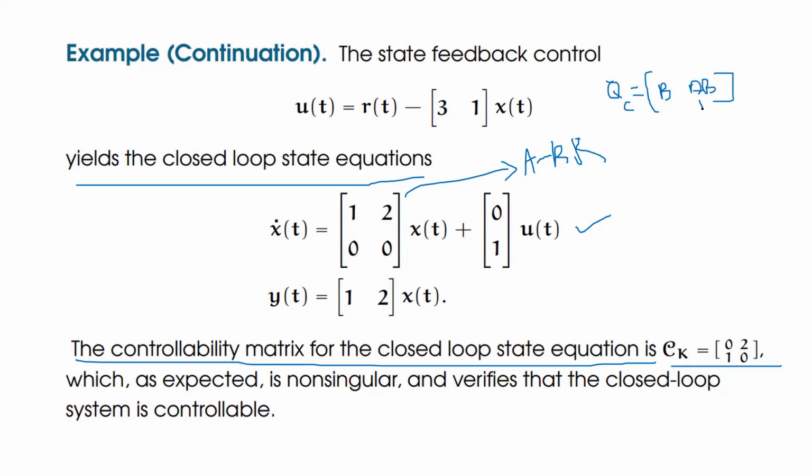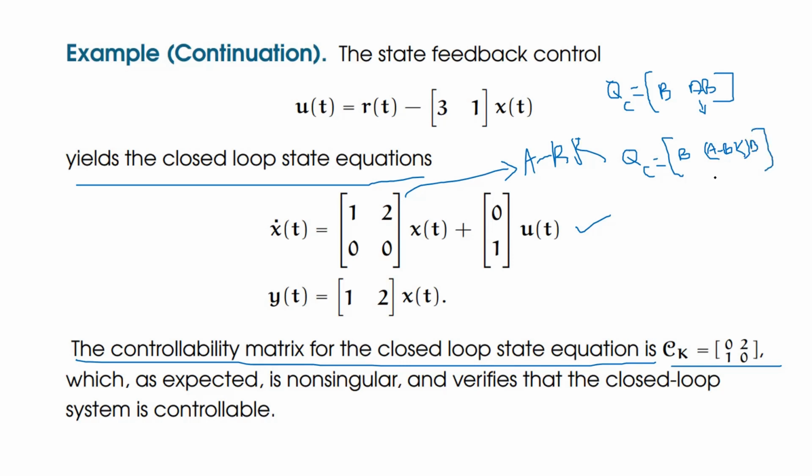But in place of A, what would be the change after connecting the state feedback? The controllability matrix QC is equal to B, and now A is nothing but A minus BK, the matrix after connection of state feedback, multiplied with B matrix.